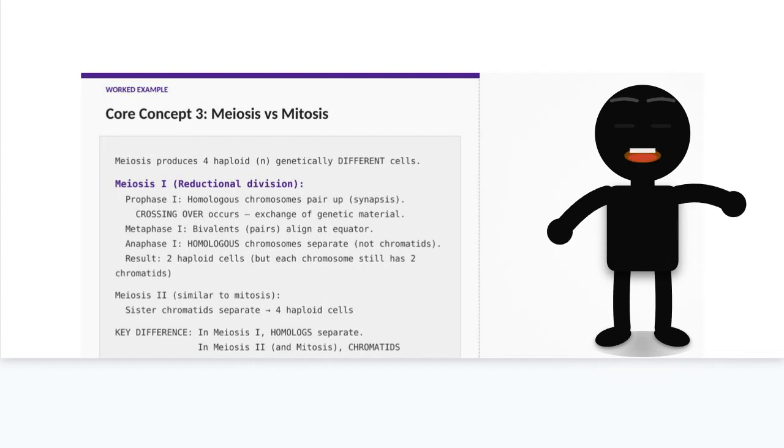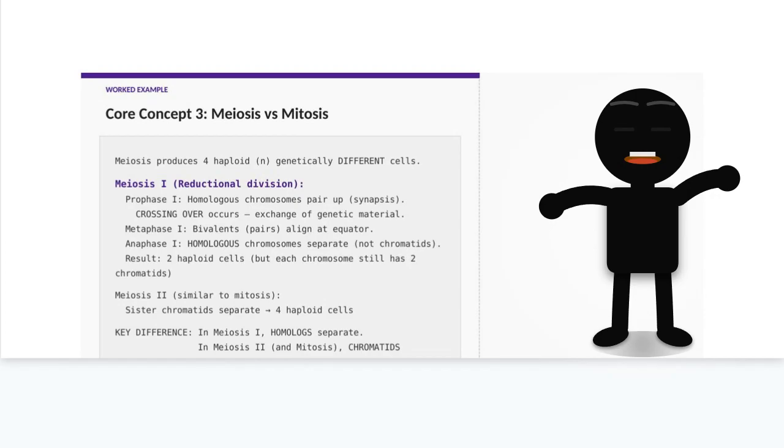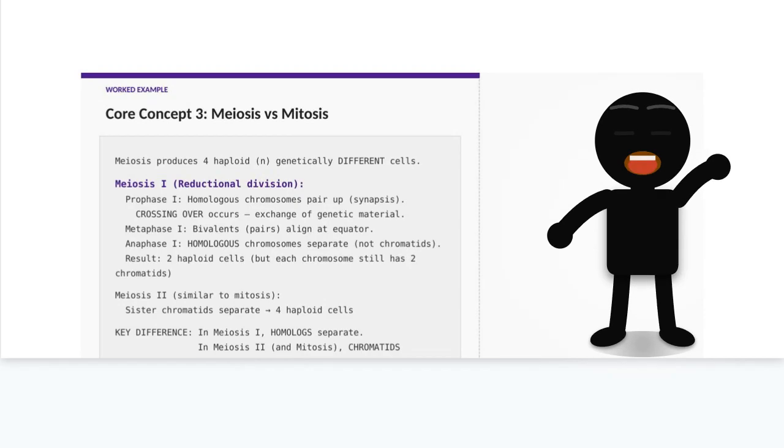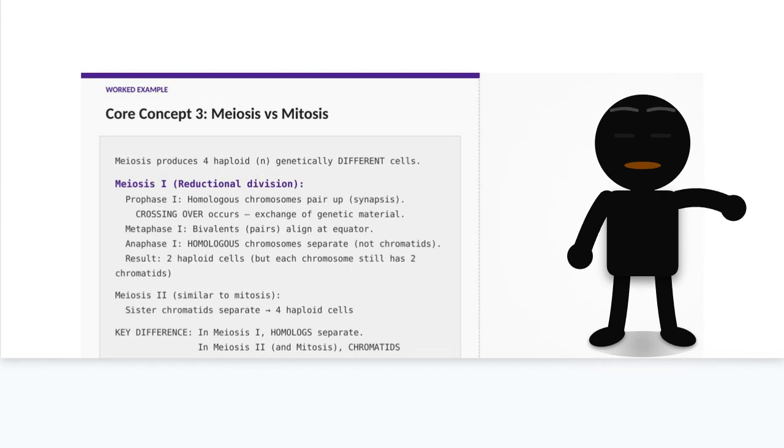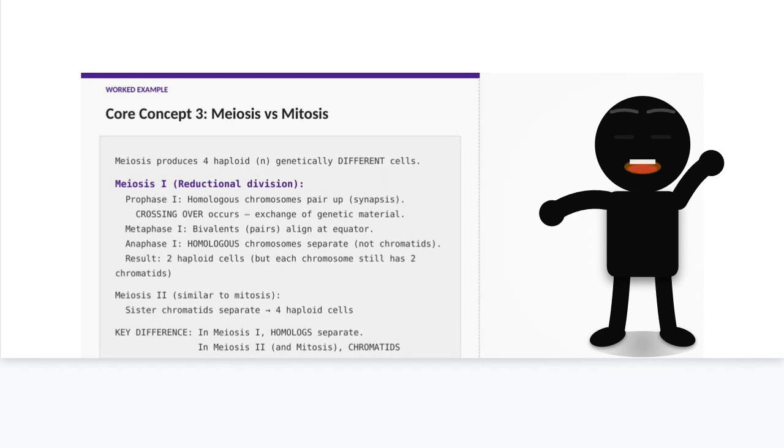Meiosis produces gametes and is the mechanism of sexual reproduction. It consists of 2 sequential divisions. Meiosis I is the reductional division. It separates homologous chromosome pairs. The critical event of Prophase I is crossing over, where homologous chromosomes physically exchange segments of DNA. This reshuffling creates new combinations of alleles, genetic recombination, and is one of the main sources of genetic diversity.